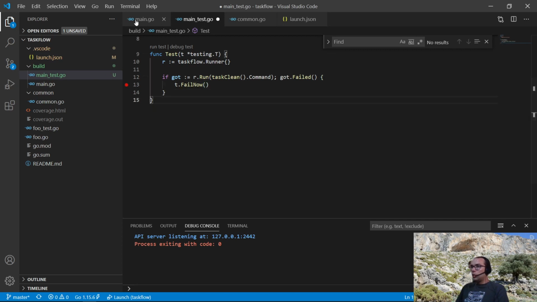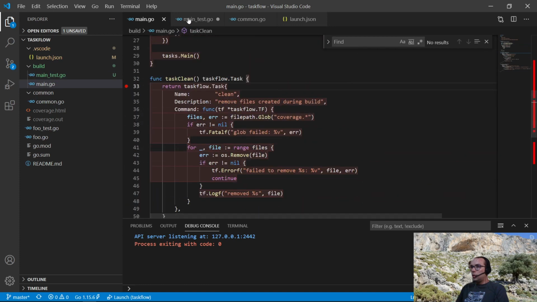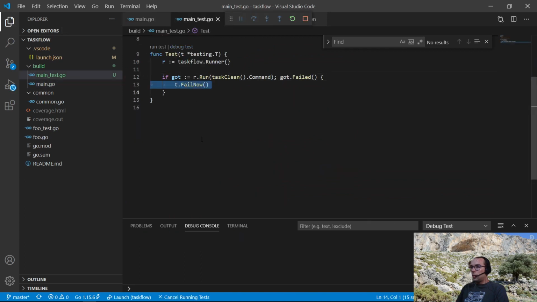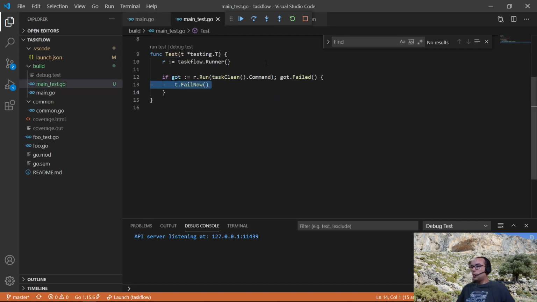So we can put a breakpoint here. It was clean or test clean. And again, if we debug this test, we can very easily just debug one concrete target without making a lot of changes.